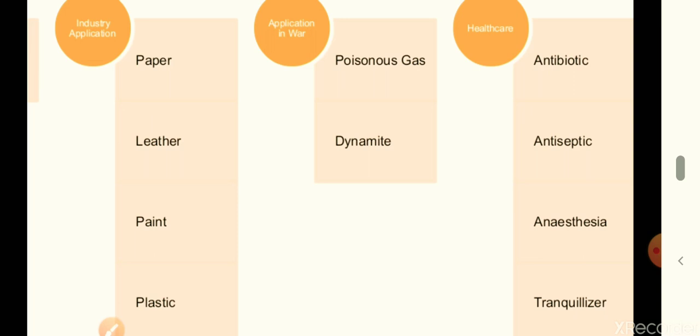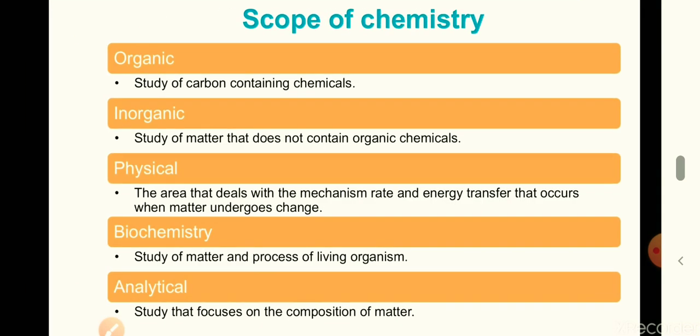And one of the very famous diseases, pneumonia, can be cured due to the discovery of sulfa drugs and penicillin. Now we come to the scope of chemistry. In the scope of chemistry, first we will see organic chemistry. Organic chemistry: the study of carbon containing chemicals is called organic chemistry.